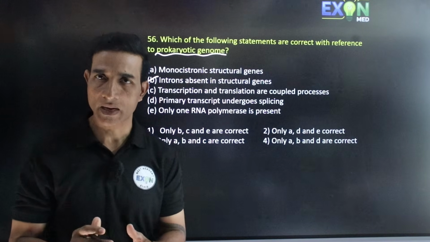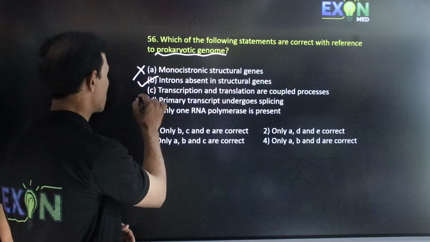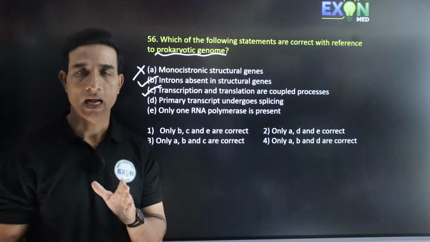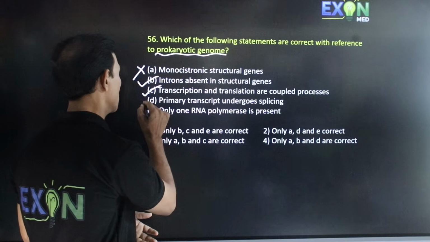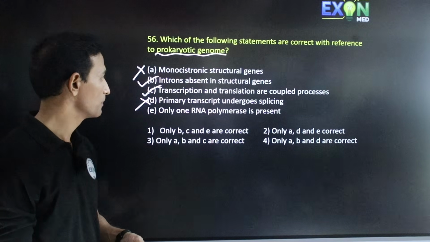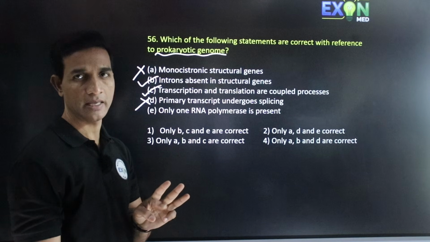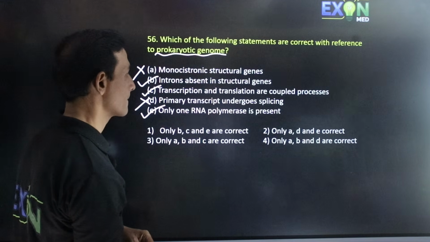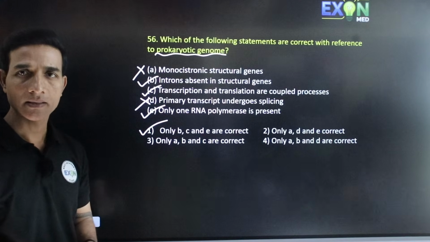In the prokaryotes, bacteria, transcription and translation are always coupled back to back, and this is correct. Primary transcript undergoes splicing. Here, as the prokaryotic gene does not contain introns, there is no chance of splicing. So, this is wrong. Only one RNA polymerase is present. So, only one RNA polymerase is responsible for producing all three types of RNA, mRNA, tRNA, rRNA. This is correct. So, BCE, the first one. Only BCE are correct.